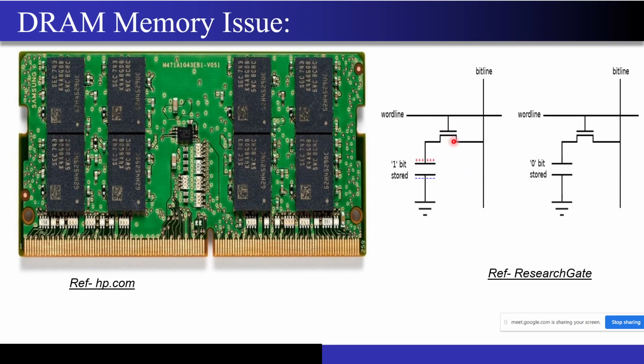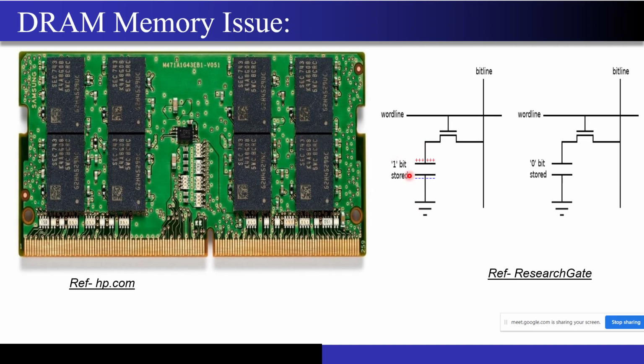You can clearly see that if I turn off this MOSFET, what I want is for it to act like an open circuit, like an off switch. But the problem is, it may act like an off switch, but it will still consume some amount of current. If there is a leakage current coming from this transistor, then the charge that you have stored here will start to discharge, and this information will get destroyed. You won't be able to recover this information.